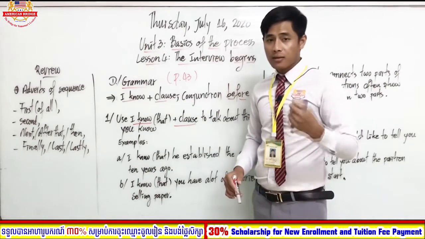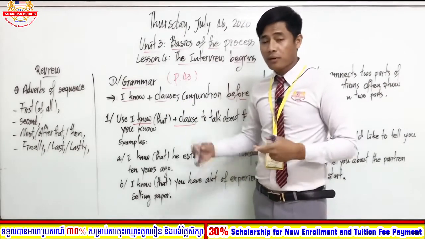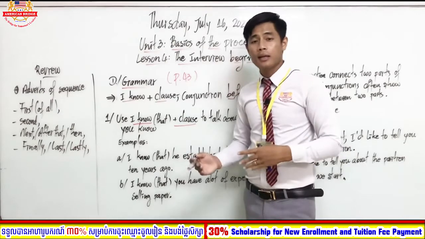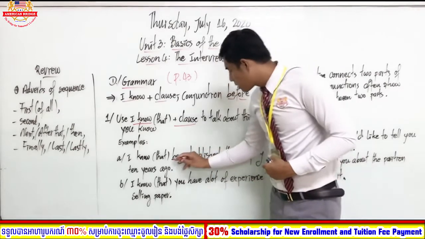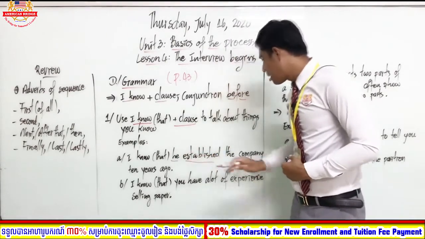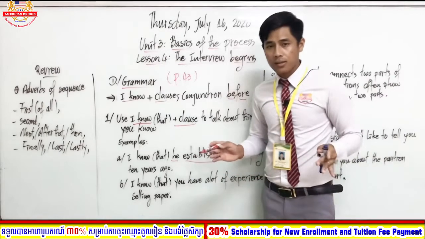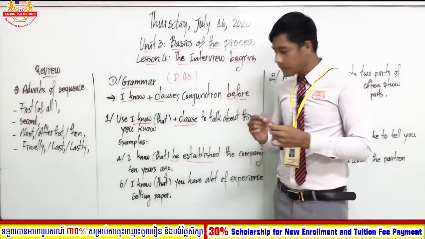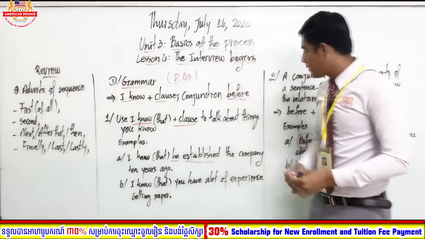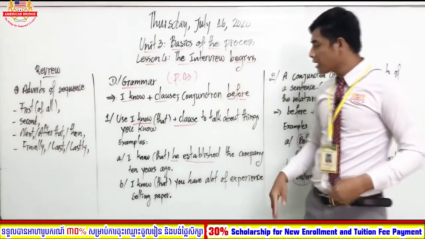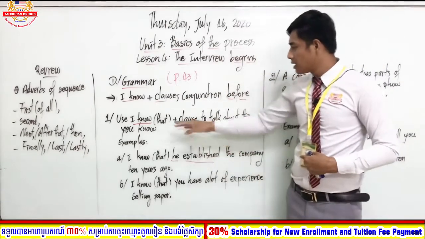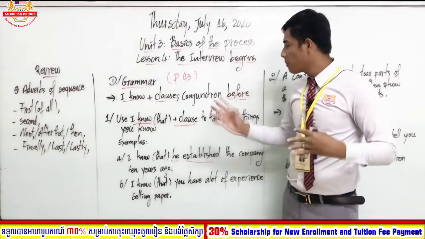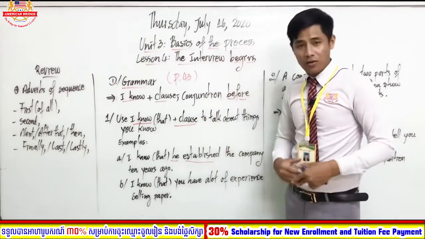Clause. Again, a clause is a group of words that contains a subject and a verb. So a subject and a verb, we call a clause. You got it? Everyone? Okay, so now you know the meaning of clause already, and you know about the sentence I know plus clause already.